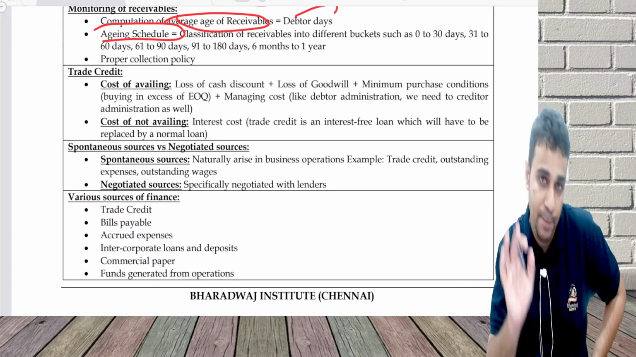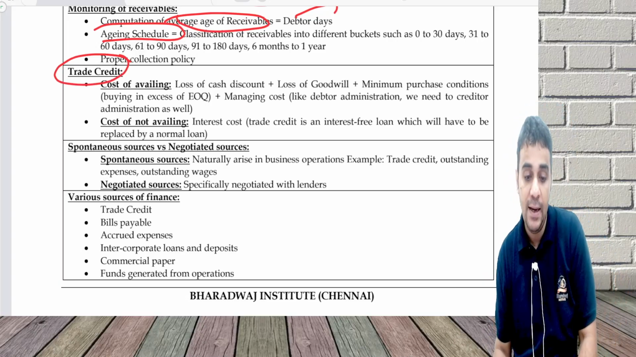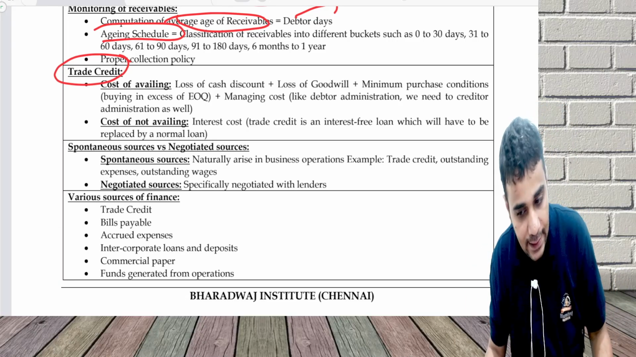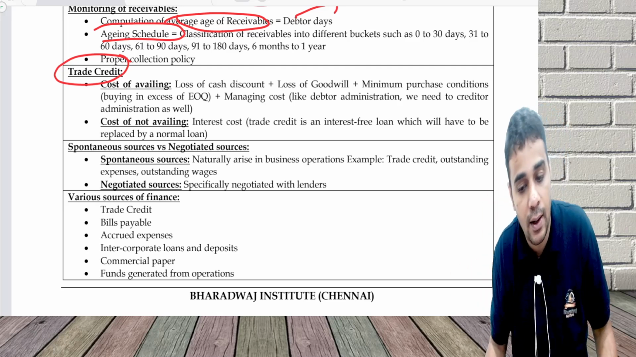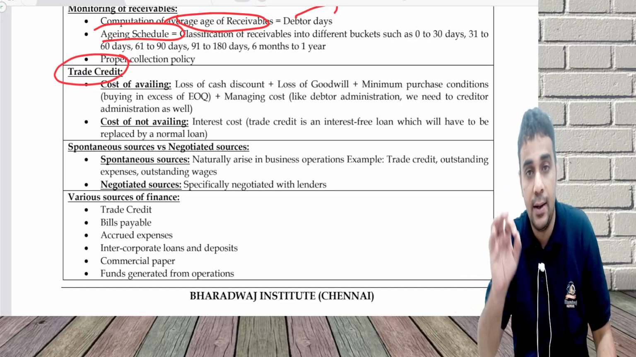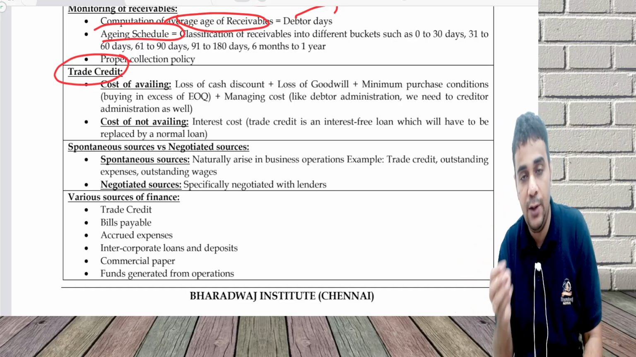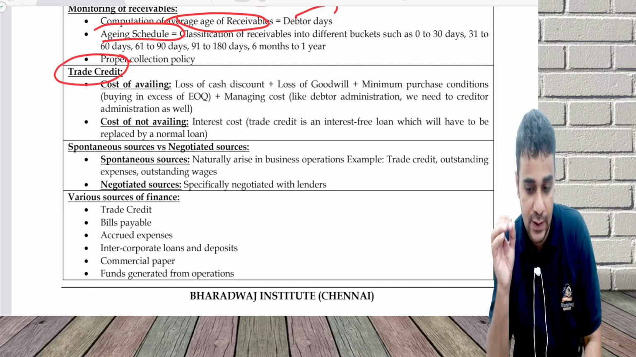Now comes the payable side, where I have trade credit. There is a benefit of availing trade credit, and there is a cost of availing and a cost of not availing. Technically, if you don't avail, indirectly we have certain benefits, and if we avail, we have certain costs.